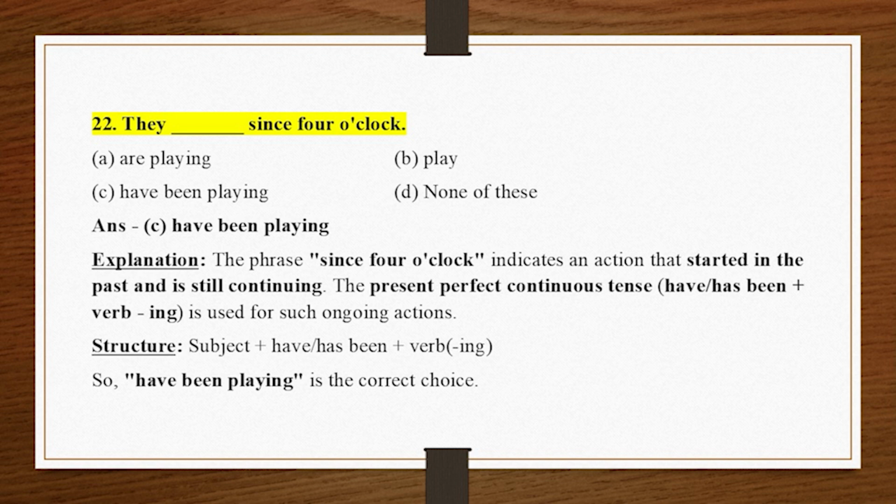continuing. The present perfect continuous tense, have/has been plus verb-ing, is used for such ongoing actions. Structure: subject plus have/has been plus verb-ing. So, have been playing is the correct choice.